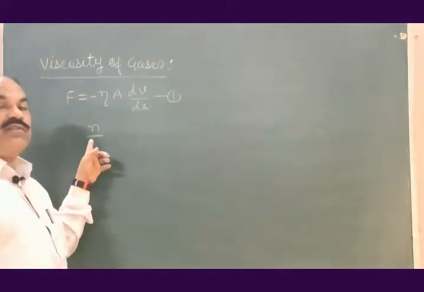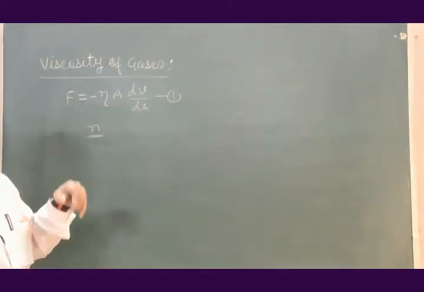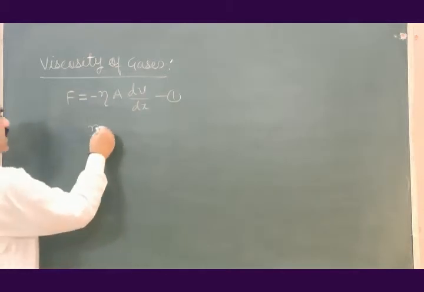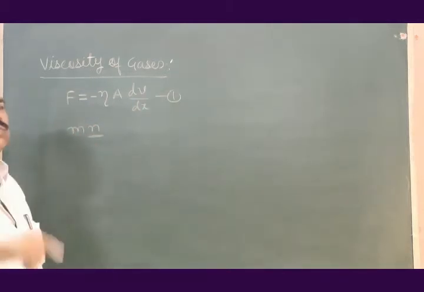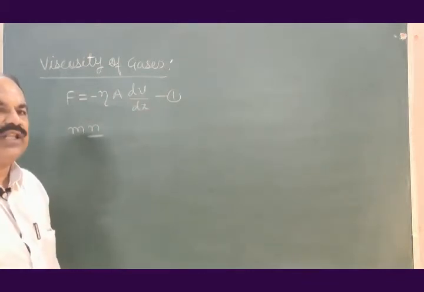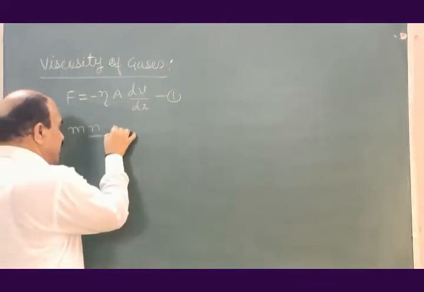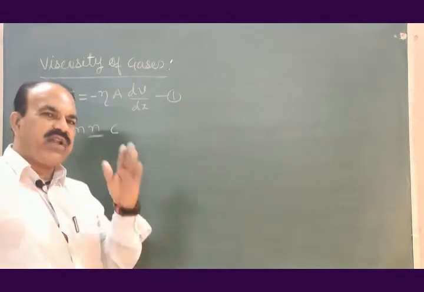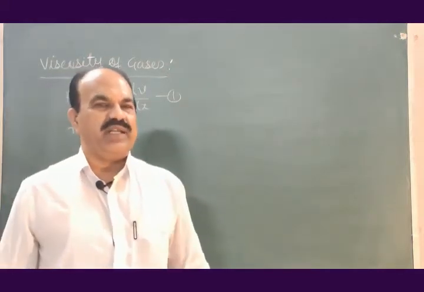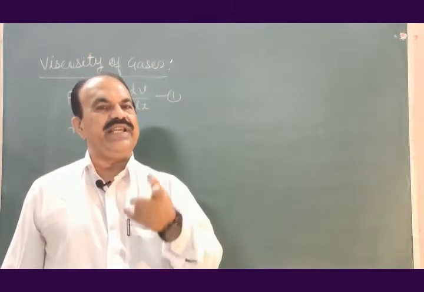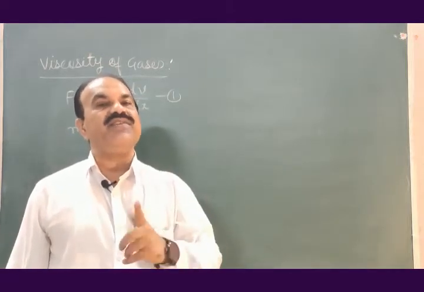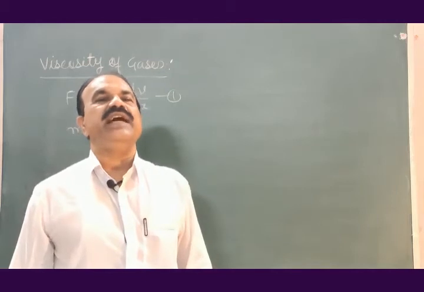Let us suppose m is the mass of one gas molecule, and C is the RMS velocity, root mean square velocity, of the gas molecules.